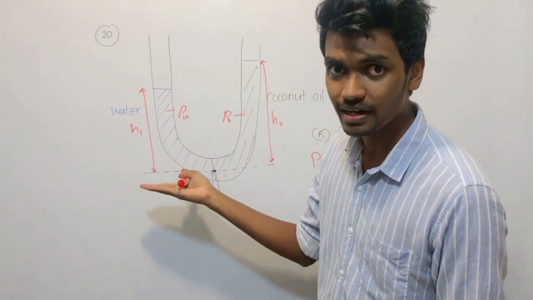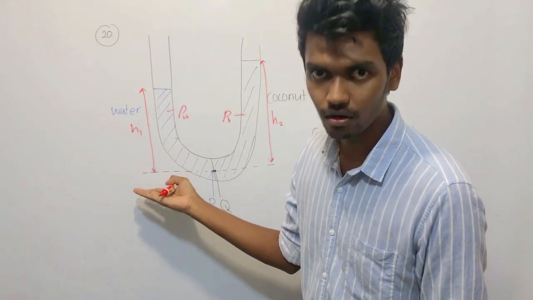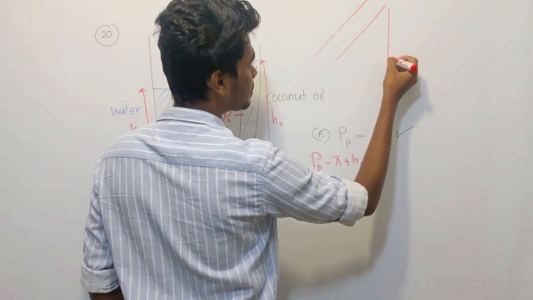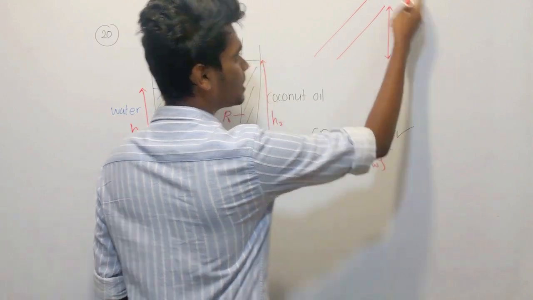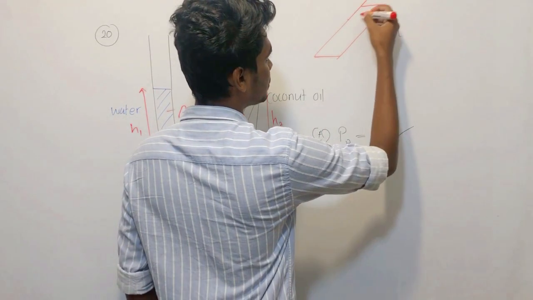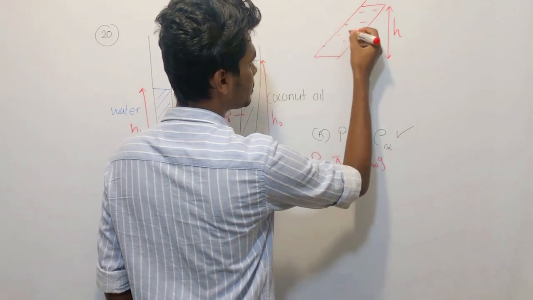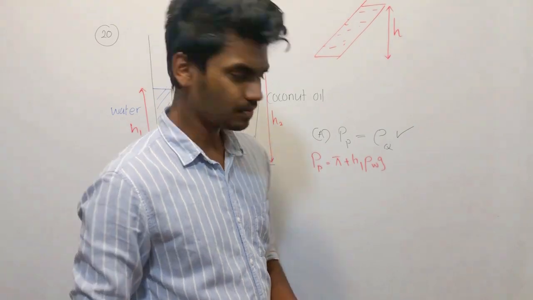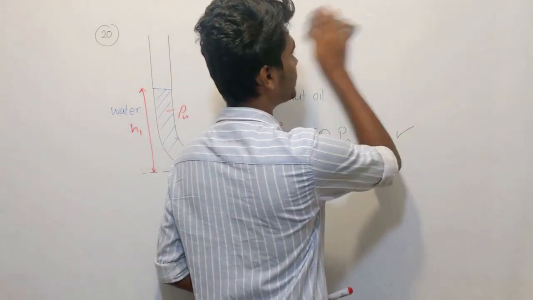When you find the pressure due to a liquid column, you don't have to worry about that much.